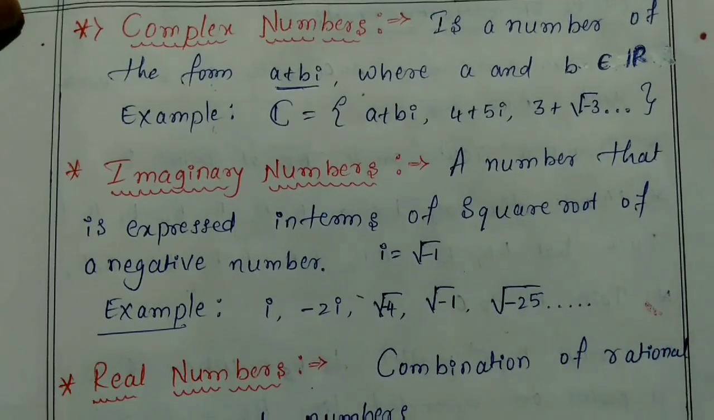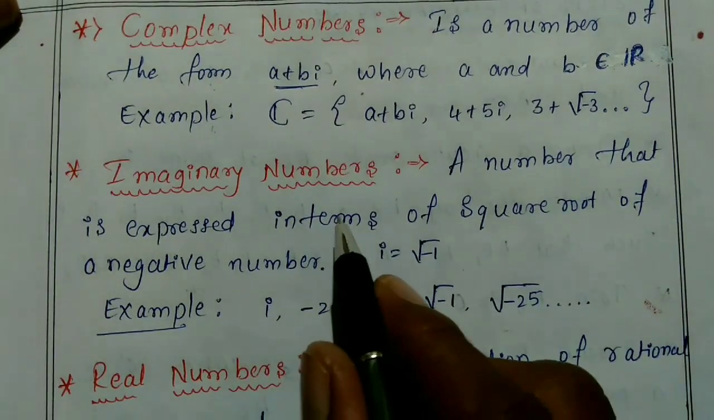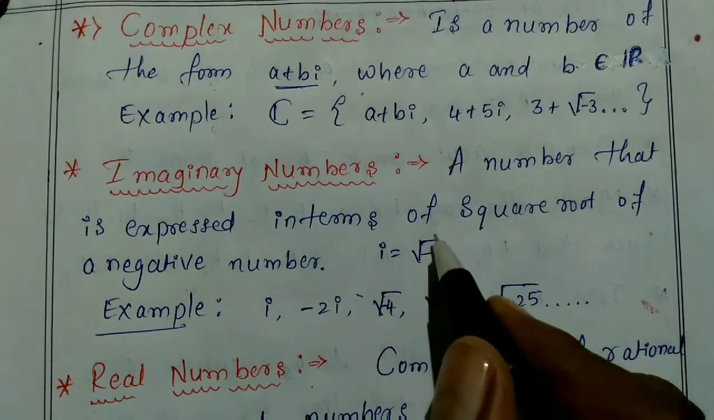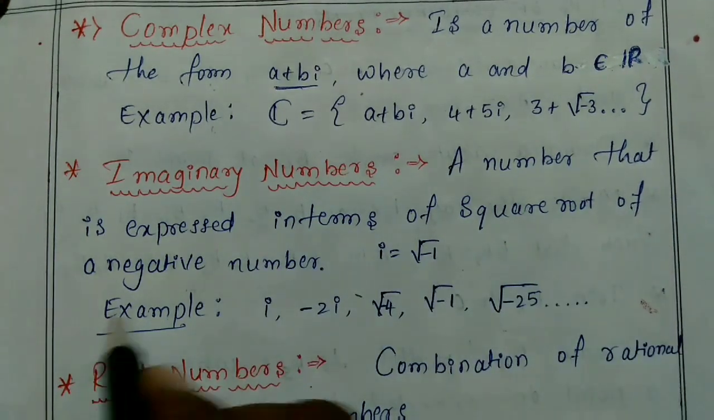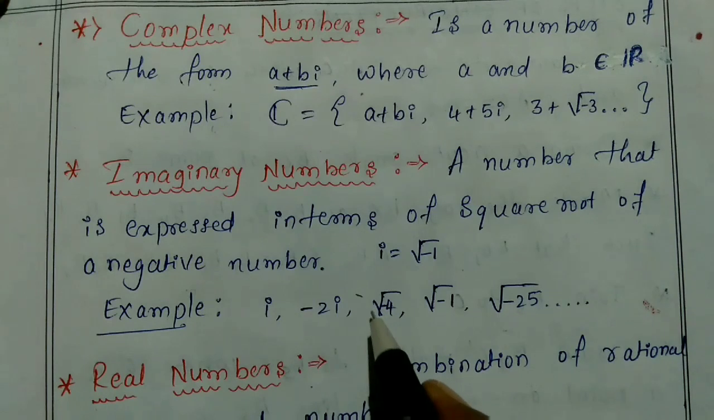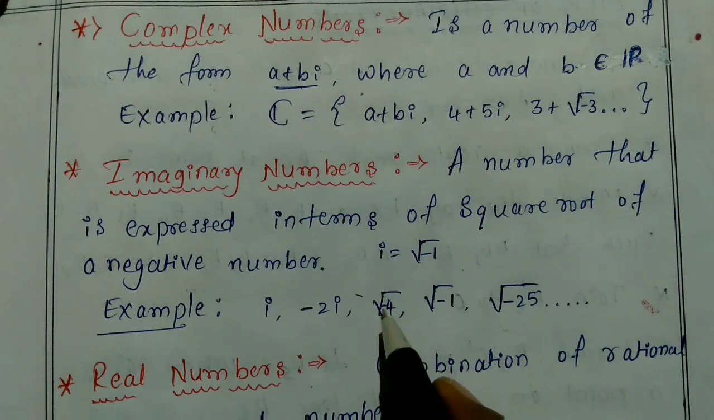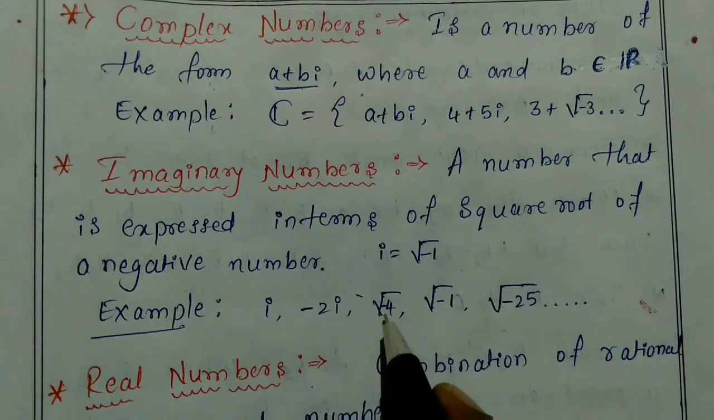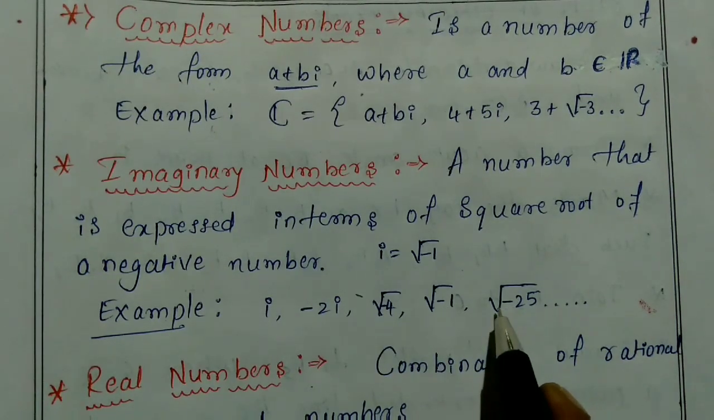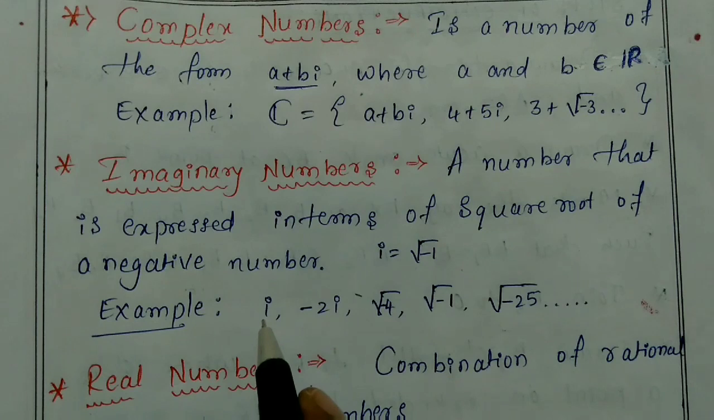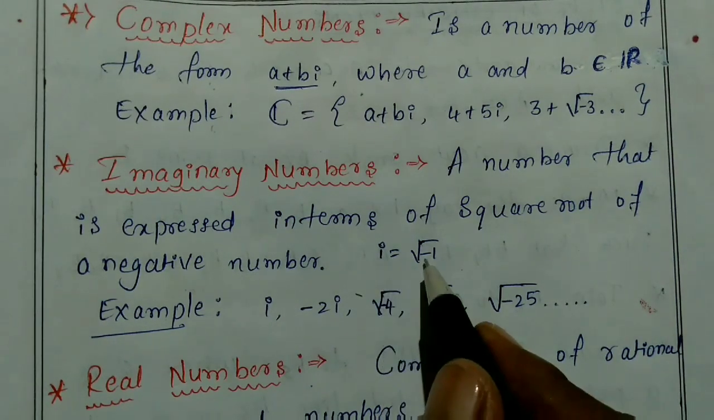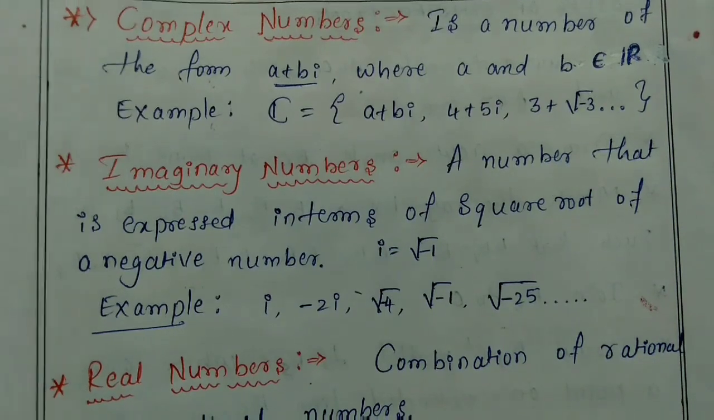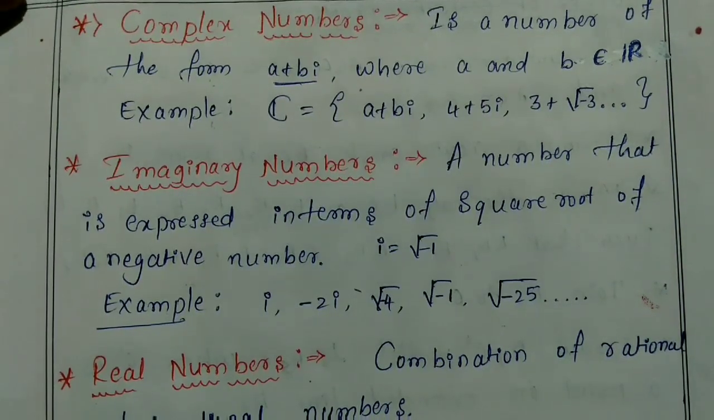So the definition is, imaginary numbers are numbers that are expressed in terms of the square root of a negative number. Okay, in terms of the square root of a negative number. So here these three are examples for imaginary numbers. So here i means square root of minus 1.